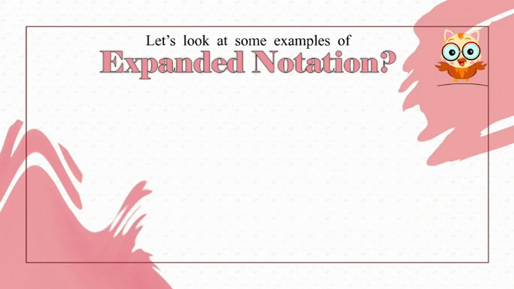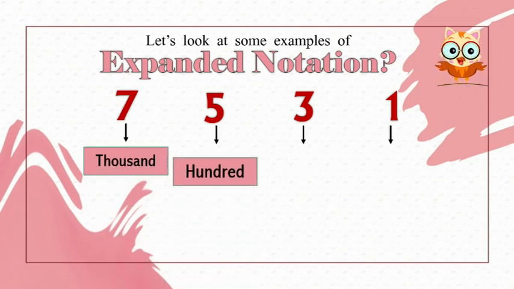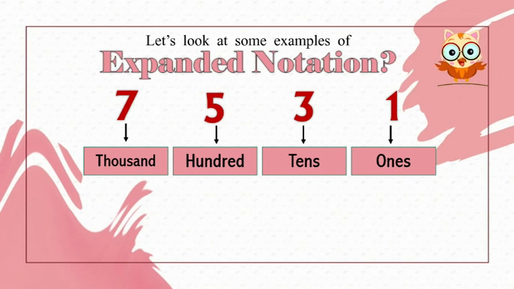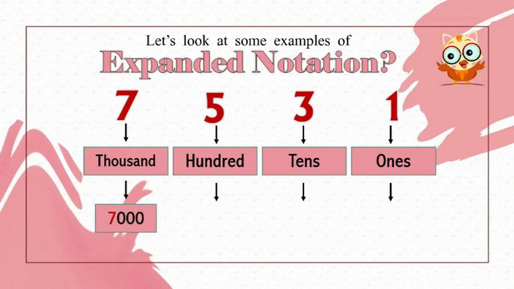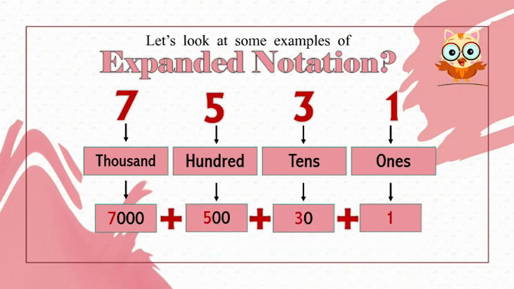Look at another example: 7531. 7 in the thousands place, 5 in the hundreds place, 3 in the tens place, 1 in the ones place. Now to get the expanded form, we write this number as the sum of the place values of its digits. That is, 7531 is equal to 7000 plus 500 plus 30 plus 1.